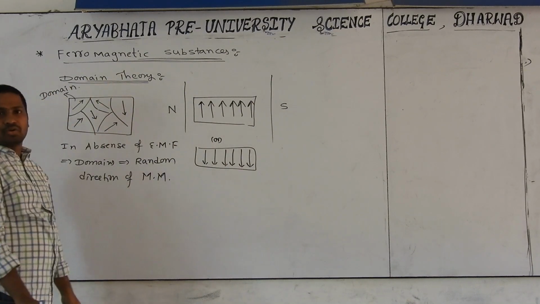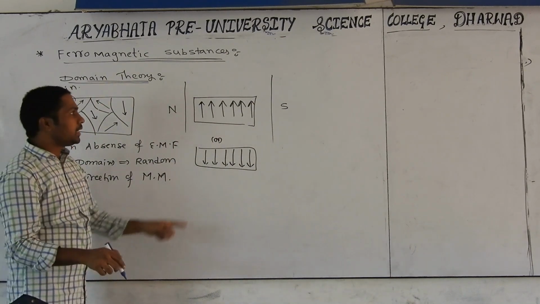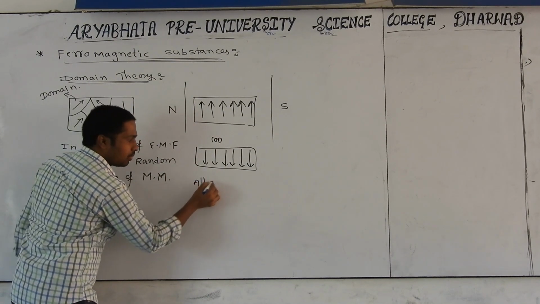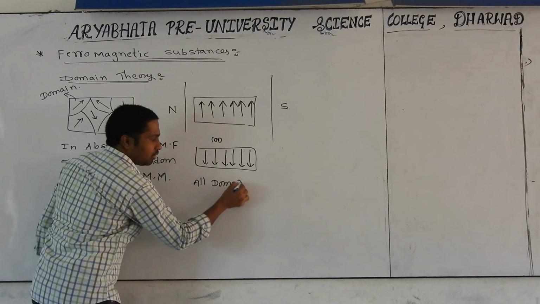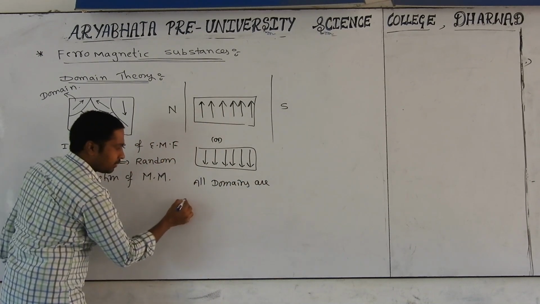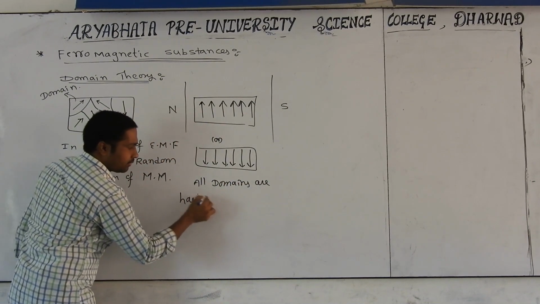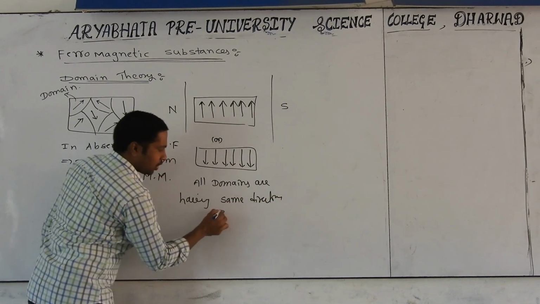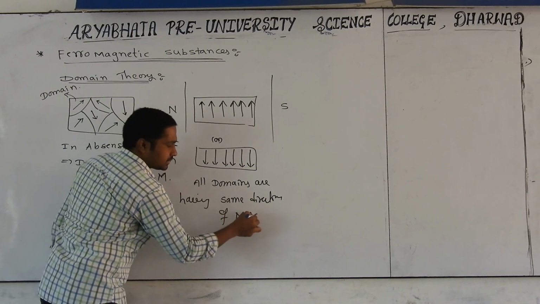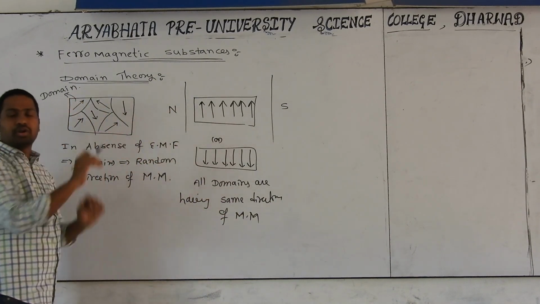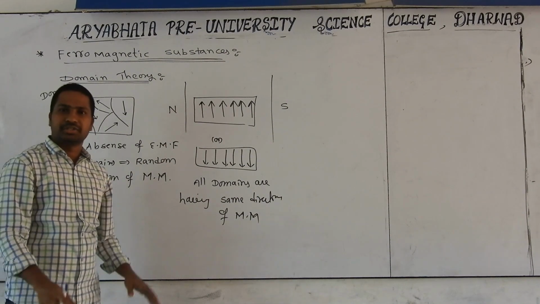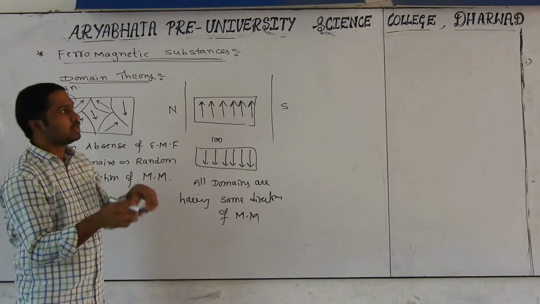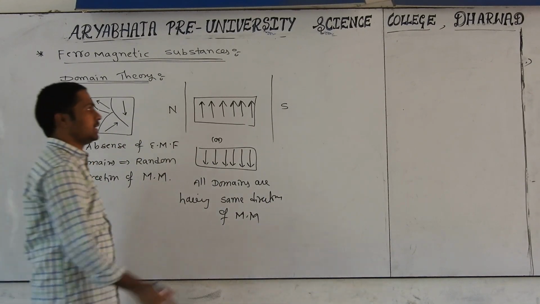Such materials are called ferromagnetic. Competitive exams ask this one only. In the case of ferromagnetic, all domains have the same direction of magnetic moments, either all upward or all downward. There is no chance for cancellation, so the net moment will be very high. Then a material strongly attracted to the external magnetic field is called a ferromagnetic substance.